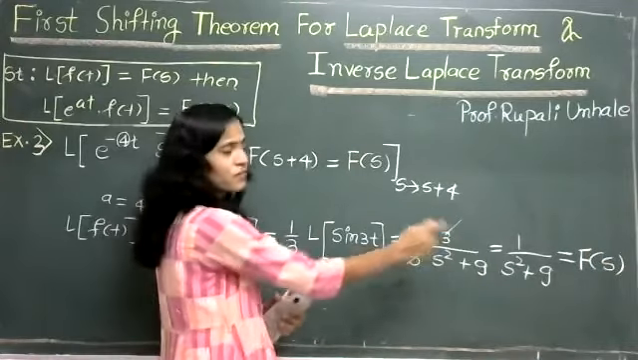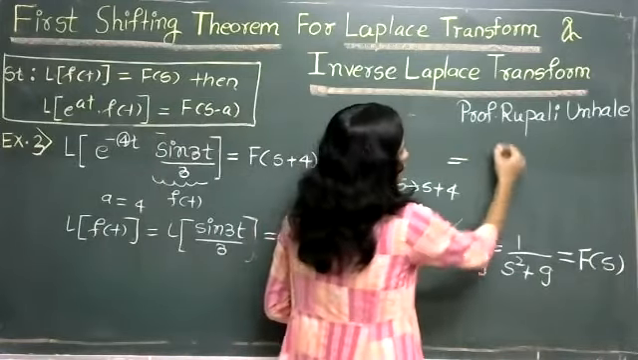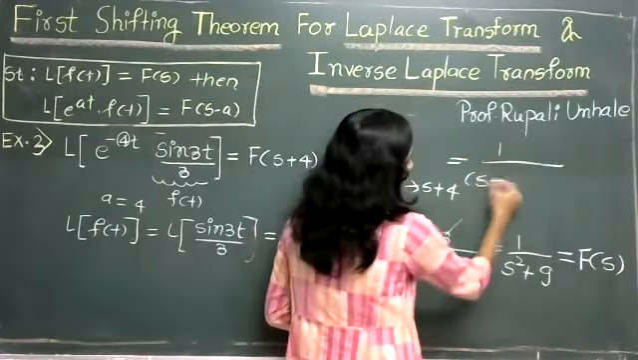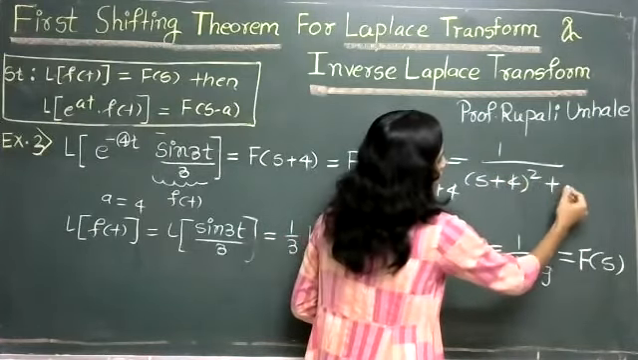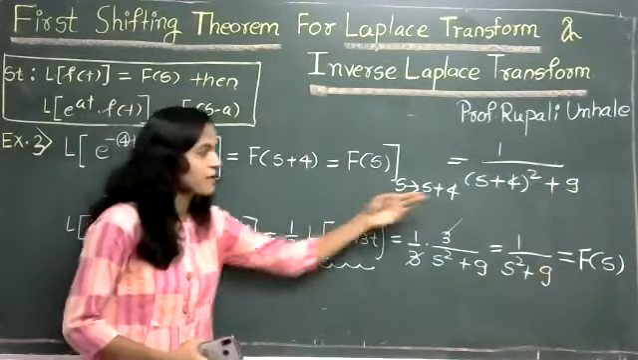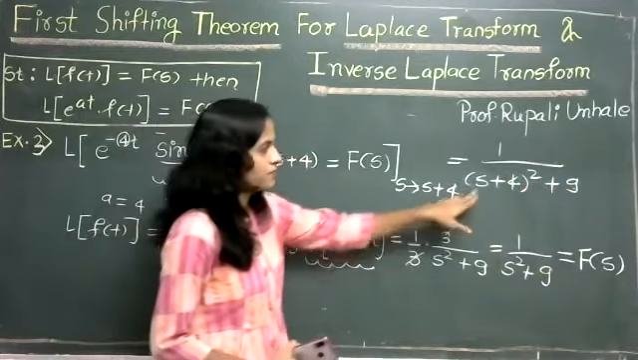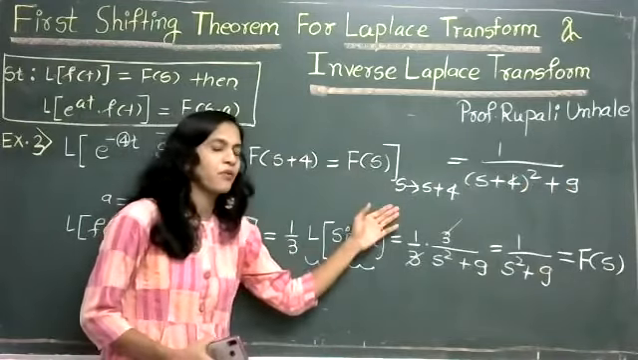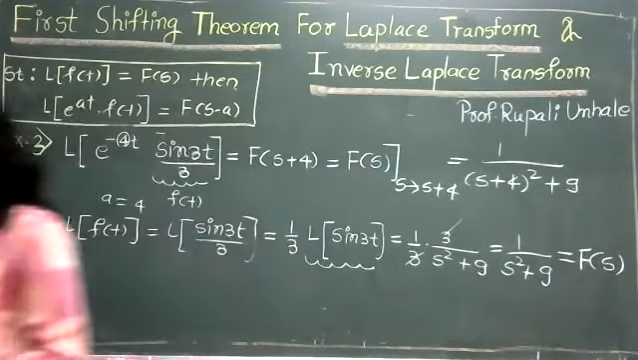Now in this F(s), just replace s by what? s plus 4. So our answer is 1 upon (s plus 4) square plus 9. So using F(s), we have found the value of F(s plus 4), where we have replaced s by s plus 4.